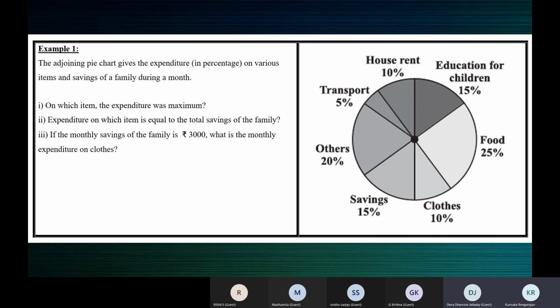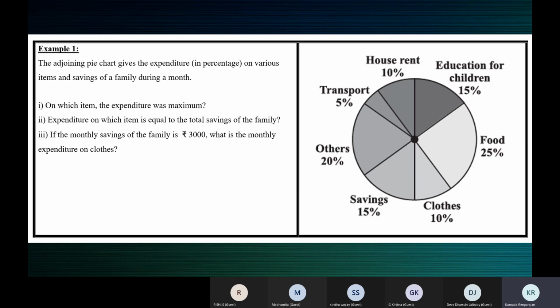So a pie chart or a circle graph is another way of representing data pictorially. Now see this question.